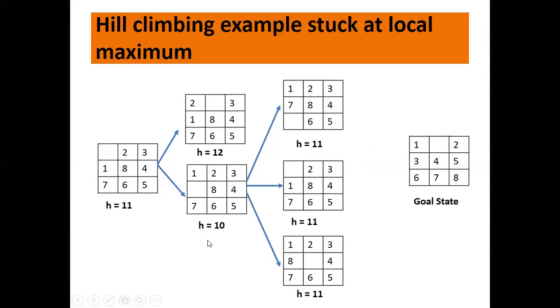So this is just another example of the hill climbing algorithm where it does not work and gets stuck at the local maximum. Because we didn't bother to expand this and check whether we get the solution or not. We took a very local decision, looking, okay, this is less, so let us expand this. And it did not reach the goal state.